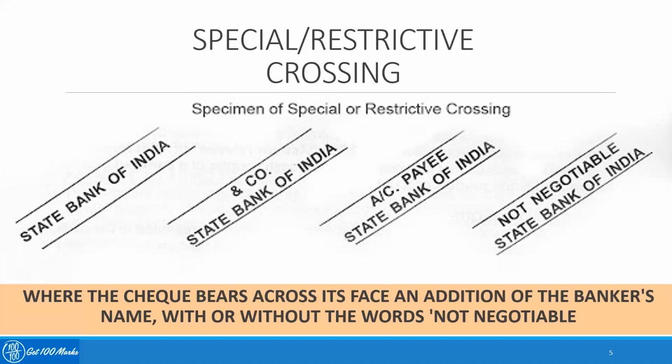If I am making a payment to my wife or my husband, and I write pay Mr. Rakesh with SBI under it, it means that the payment goes to Rakesh's SBI account only, and not to his HDFC bank, Axis bank, ICICI bank or any other bank account. So this is what special or restrictive crossing does.